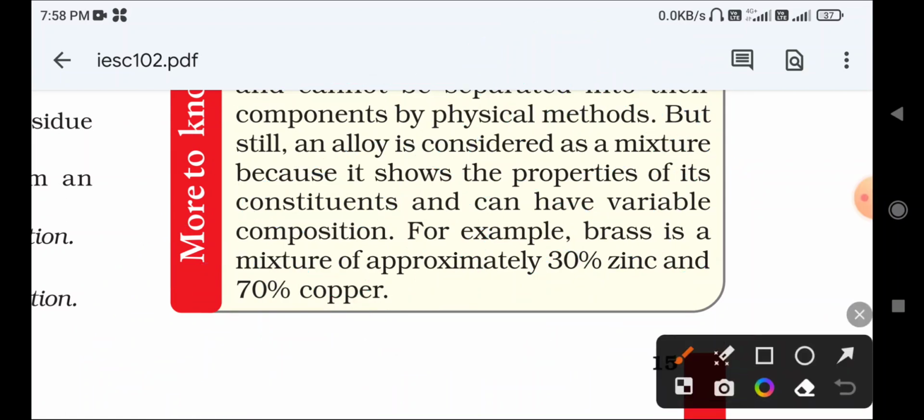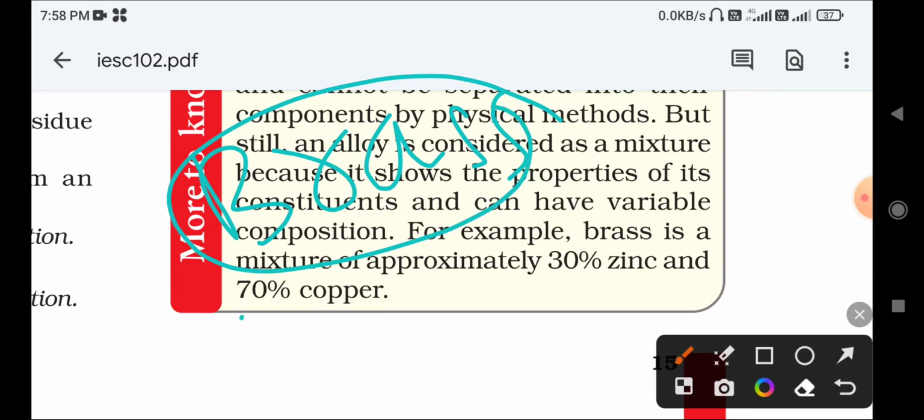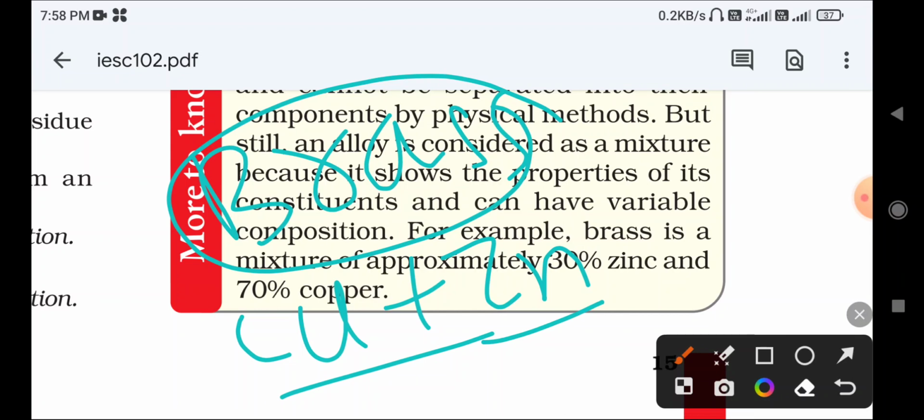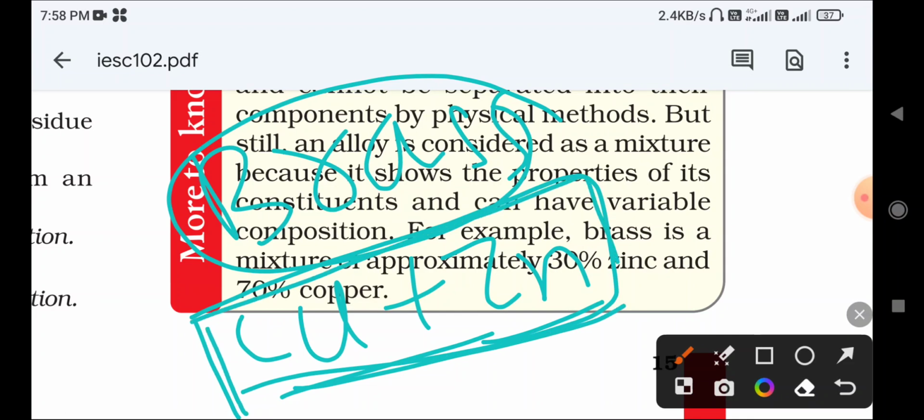So what does component mean here? For example, brass. Again we are giving the same example. Listen properly. Brass is an alloy. Copper is a metal, plus zinc is also a metal. We already said that an alloy is a mixture of metal with metal or a non-metal, right? So copper is a metal and zinc is a metal. When these two are combined, it gives a new material called brass. And the components of brass are zinc and copper.